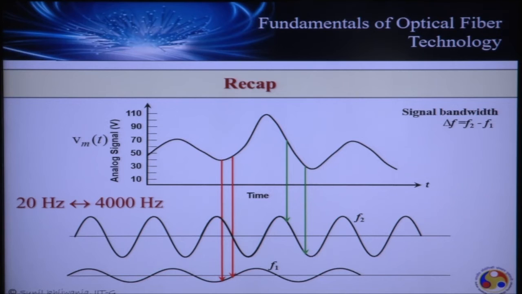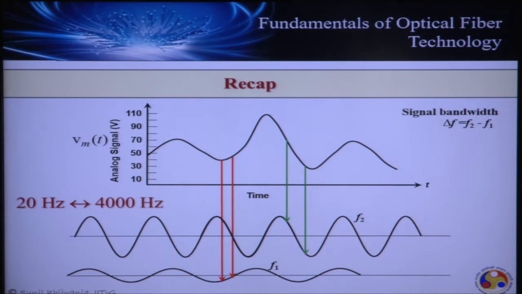So let's recap from the previous lecture. What we learned in the previous lecture is that any signal has its own bandwidth, which is the range of frequencies contained in the signal, as depicted in this figure. The lowest frequency content is f1 and the highest frequency in this signal is f2. So f2 minus f1 is the frequency bandwidth of the signal.